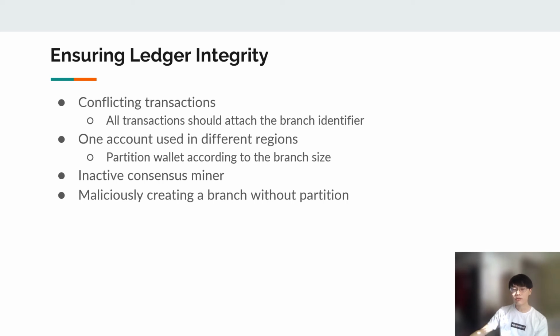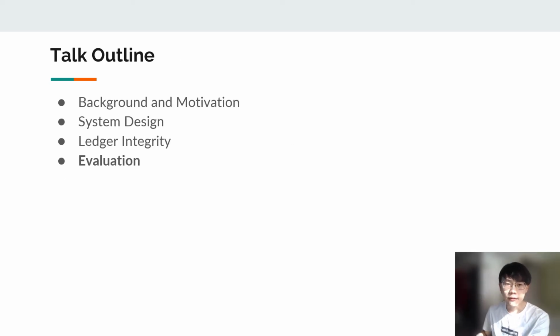There are two more threats in our paper, inactive consensus miners and maliciously creating a branch without partition. So check it out if you are interested. Lastly, we will have the evaluation section.